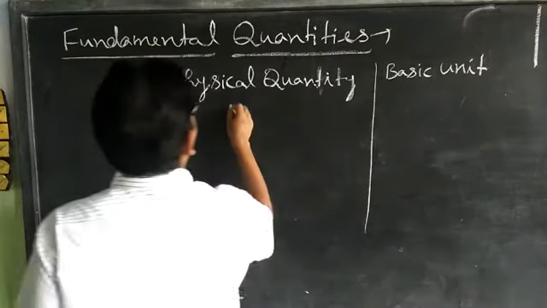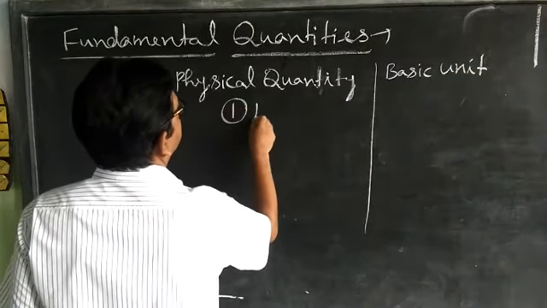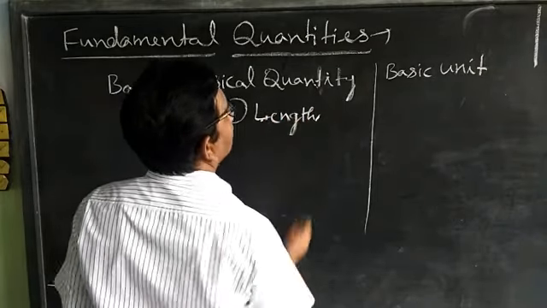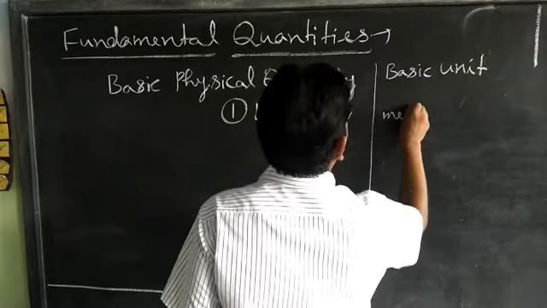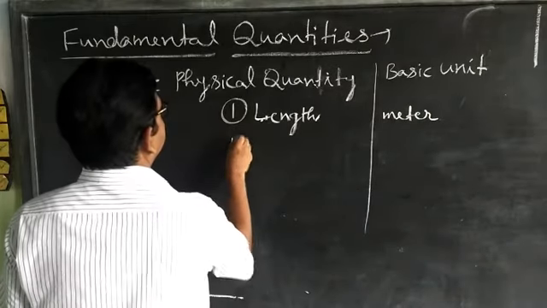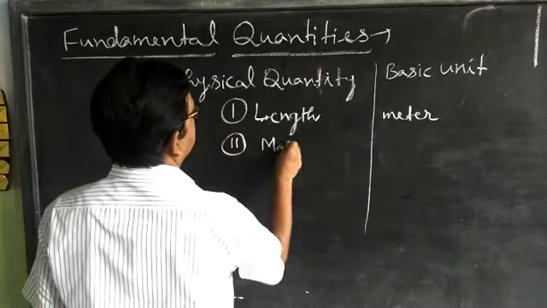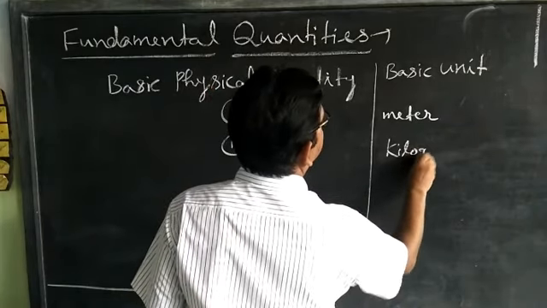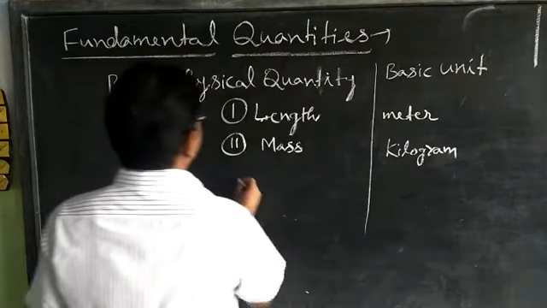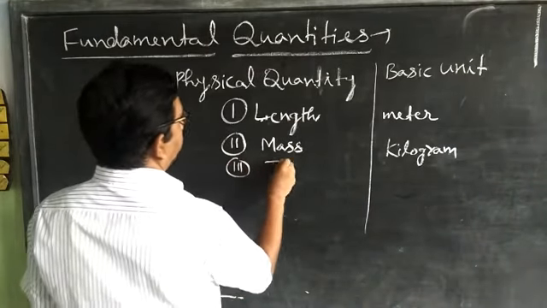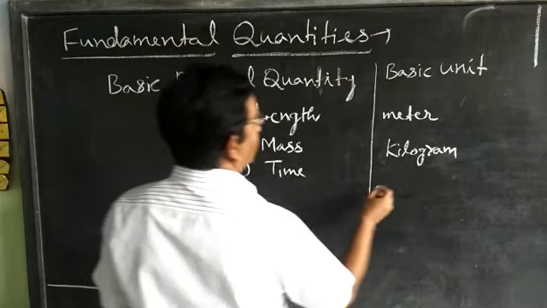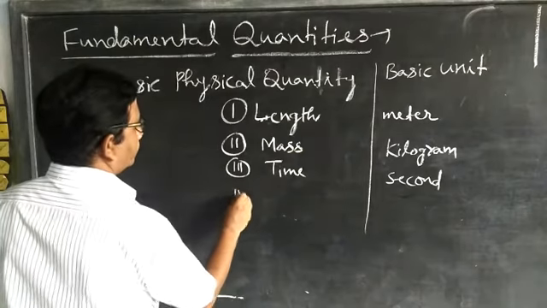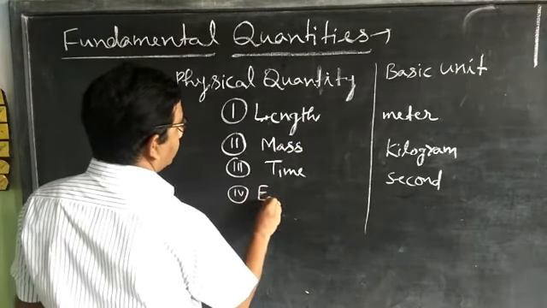First, length. The unit of length is meter. Second, mass. The unit of mass is kilogram. Third, time. The unit of time is second. Next, electric current.